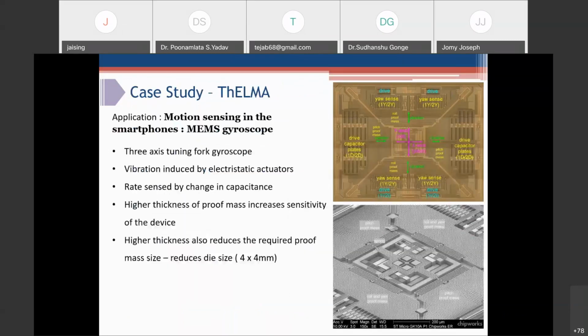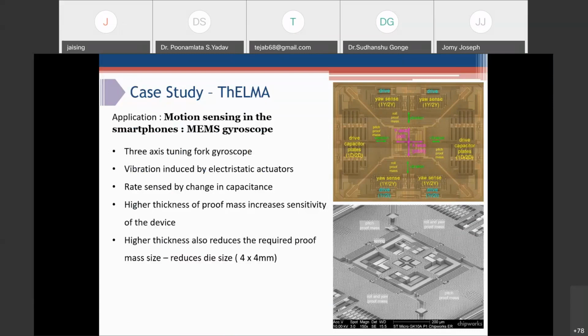So this is a case study of THELMA. This is motion sensing in smartphones. This is a typical 3-axis gyroscope used in any smartphone. So this is a structure, this is a design. This is a tuning fork gyroscope design.